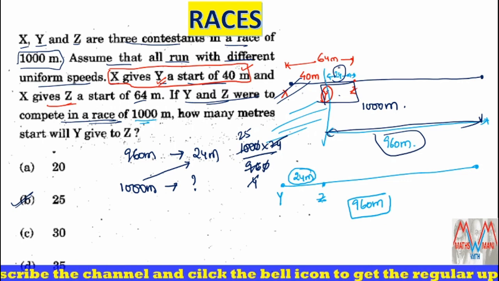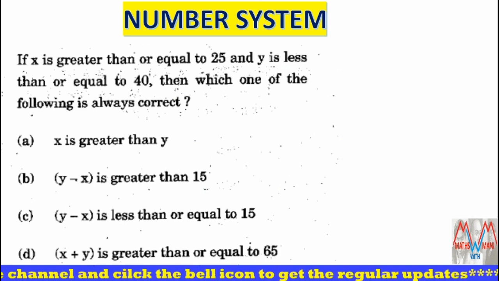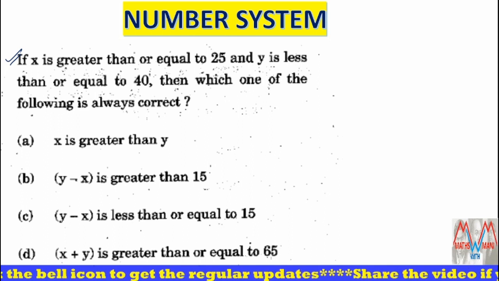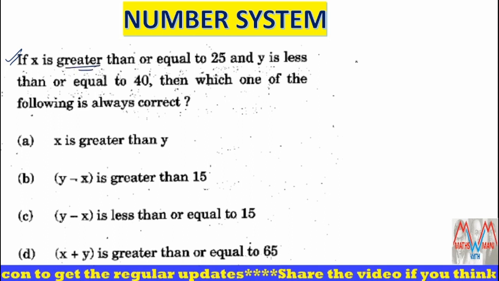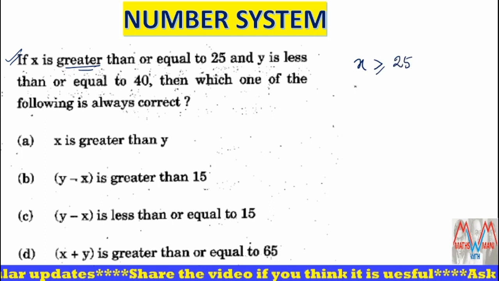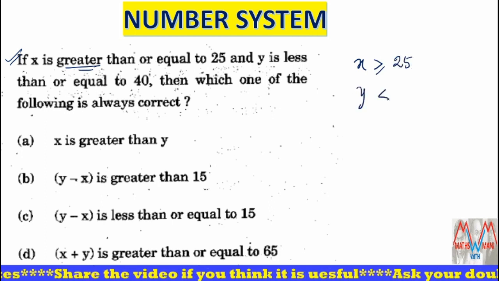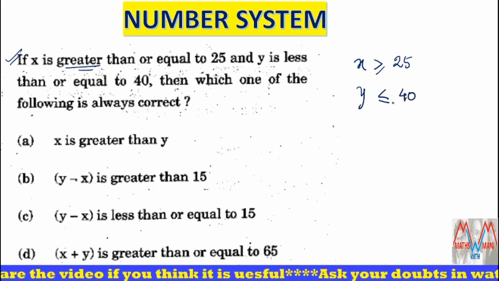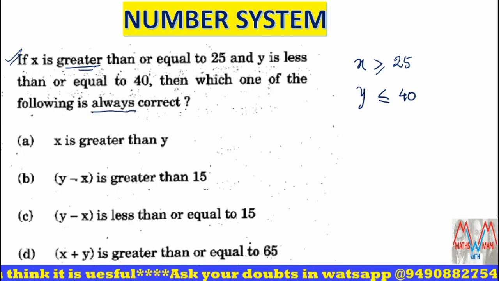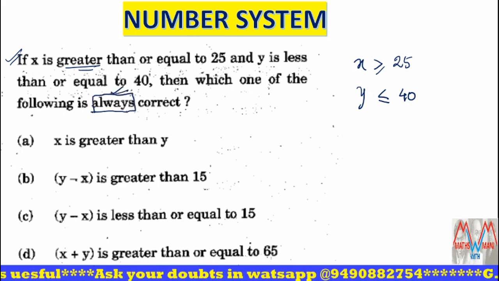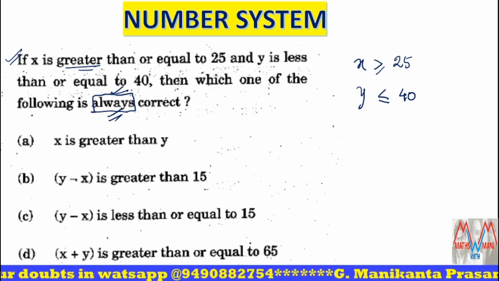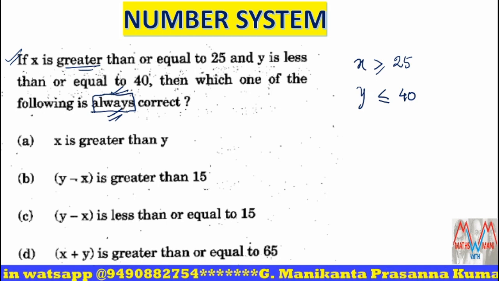Next question. Number system. Most of the questions come from number system. If X is greater than or equal to 25, and Y is less than or equal to 40, then which one of the following is always correct? Please remember here, in most of the UPSC questions, this term makes the difference. Always. This is a very, very important thing.